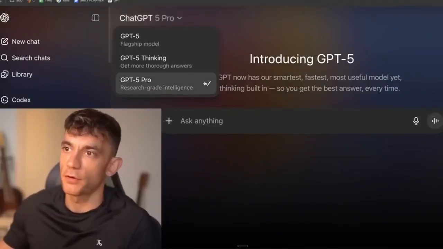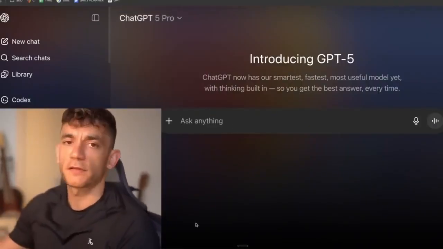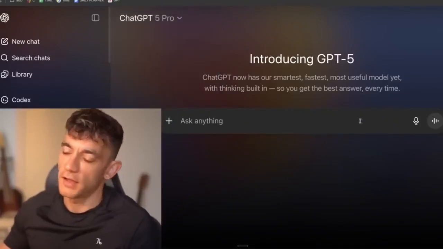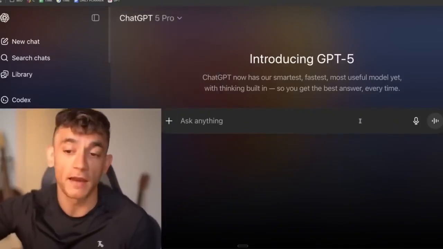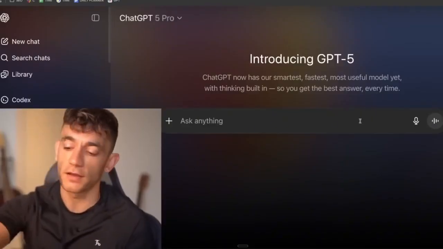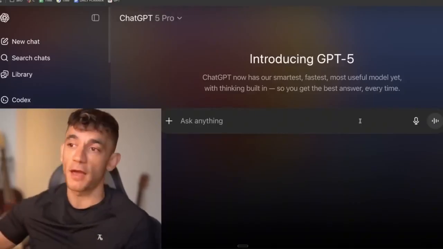Now, if you're using GPT-5 Pro, it's going to take a long time to come up with an answer. So this is better for more complex tasks. I think one of the best ways to use it is to go into GPT-5 Pro and say, okay, knowing what you know about me over the last week, for example, what are some ways you think I can improve? Or how do you think I'm wasting time? Or what don't I see that I should know? Where are my blind spots, right?